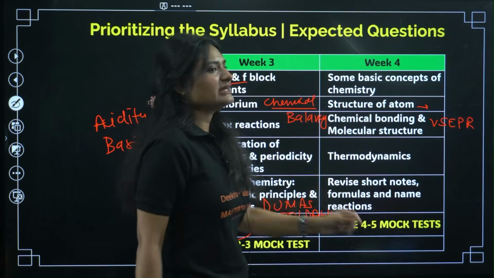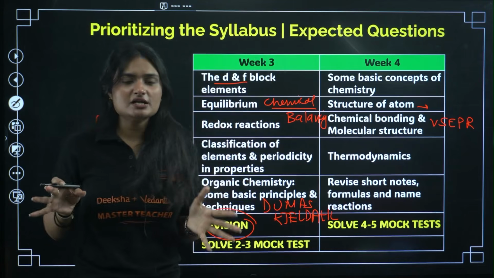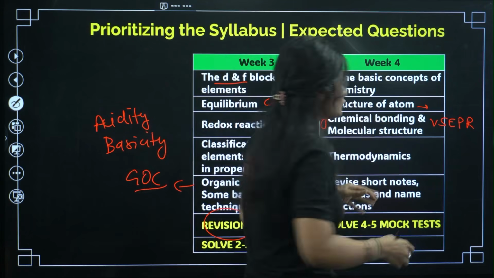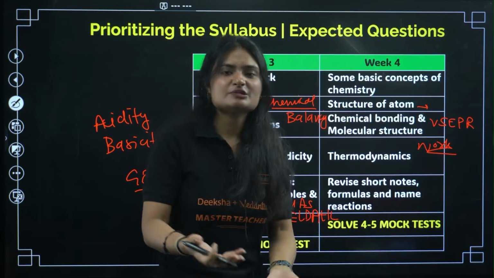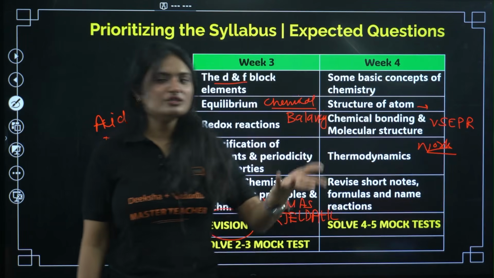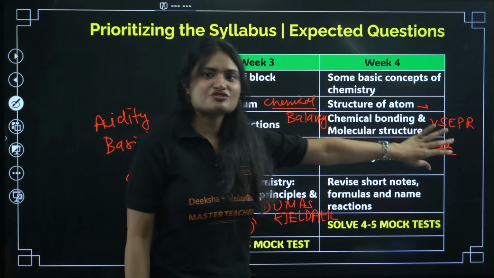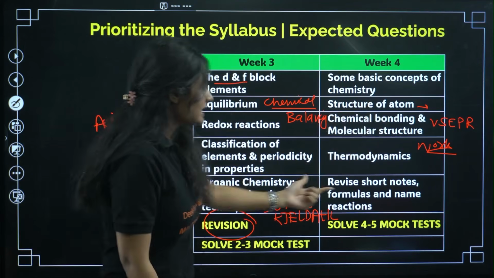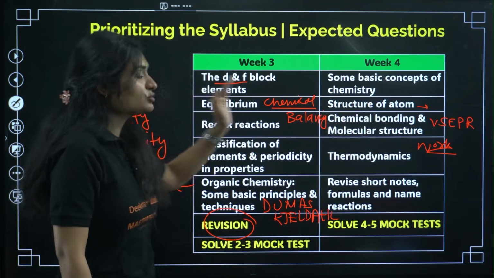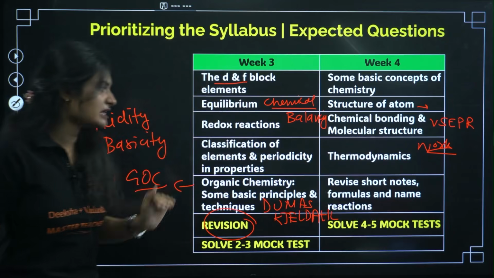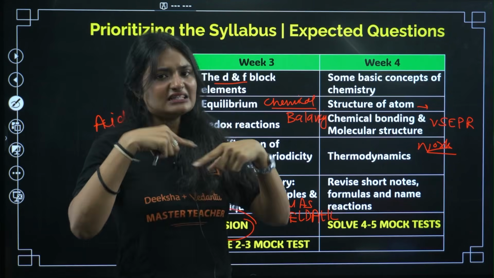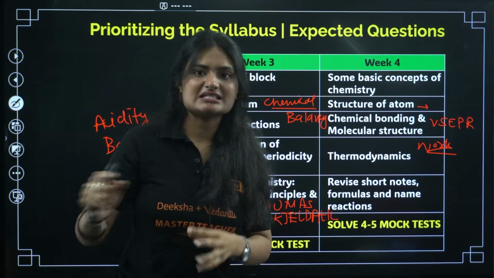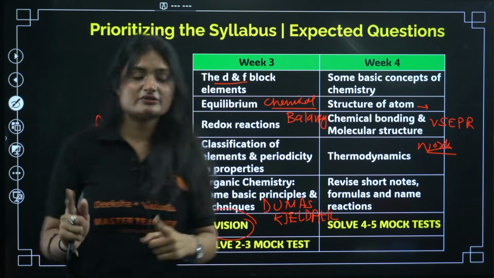Okay, in thermodynamics, there are so many things. It's a complicated chapter, but do not worry. You focus on the work formulas. Isothermal work, isothermal reversible work, isobaric work. If you just know the formula, you can apply it in the question and solve it if any question comes. And then again you make short notes, formulas and the name reactions list, okay? And then you revise it till the day of your exam. You revise it every day.